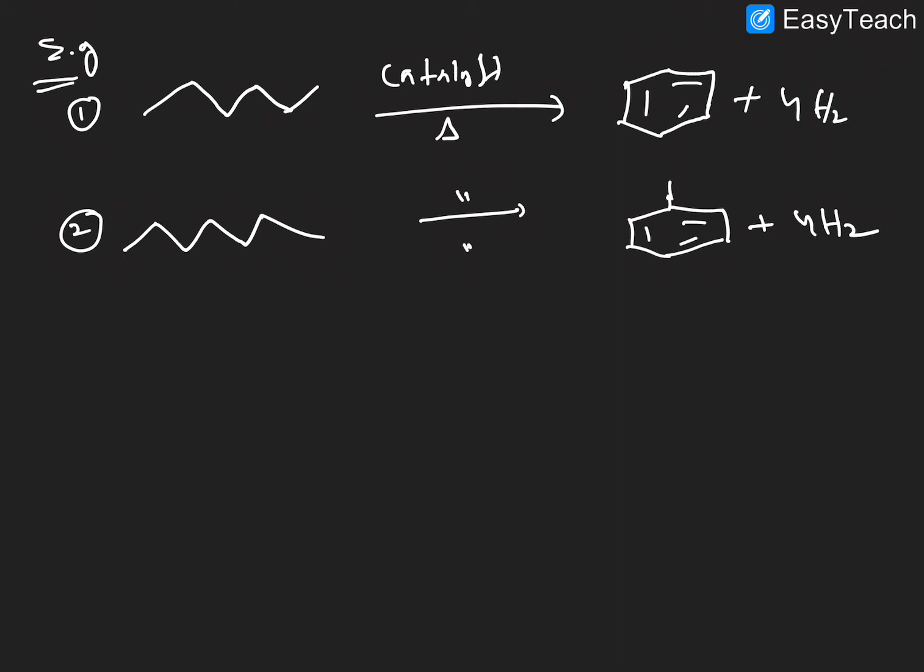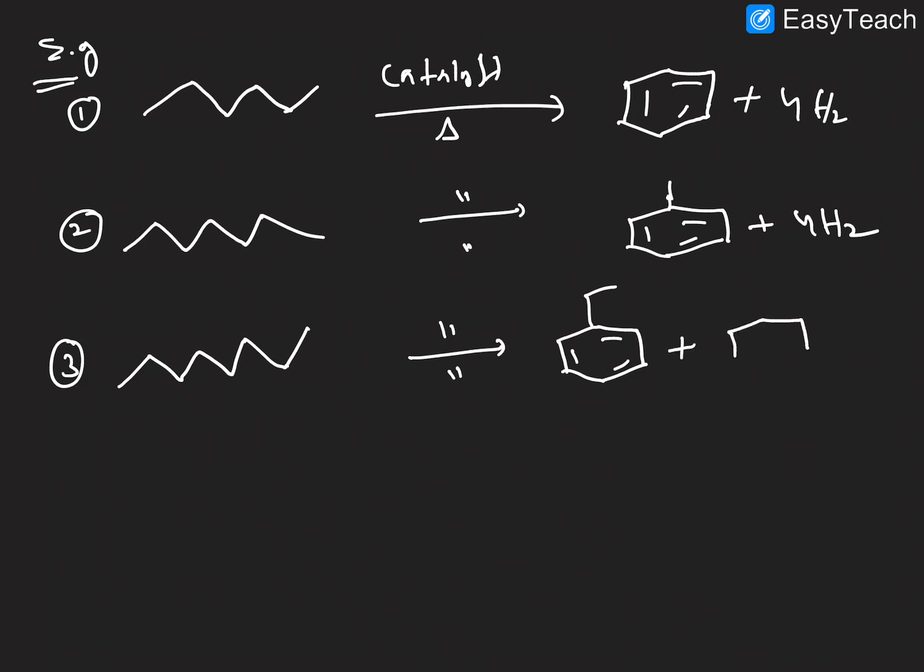Then I'm taking here octane, n-octane. This is hexane, heptane and octane. Same catalyst I'm using. So what are the possible products? Same aromatization takes place. This is the product we generally expect. But we'll also get different products.